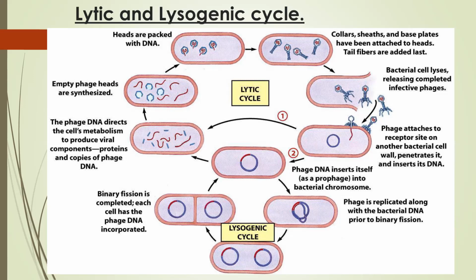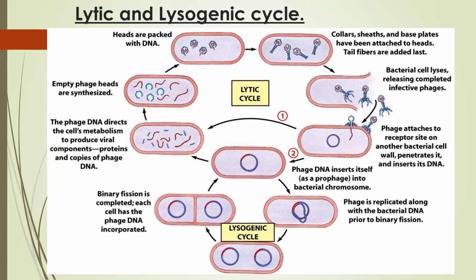Remember, in the lytic cycle there is only bursting of the cell, destruction of the cell takes place, and the progenies are ready. But in this case, there is no release of the genetic material, no lysis of the cell taking place, and hence they are integrated here, in which the lysogenic cycle takes place. When the genetic material is integrated and not uncoded, this happens in the lysogenic cycle.